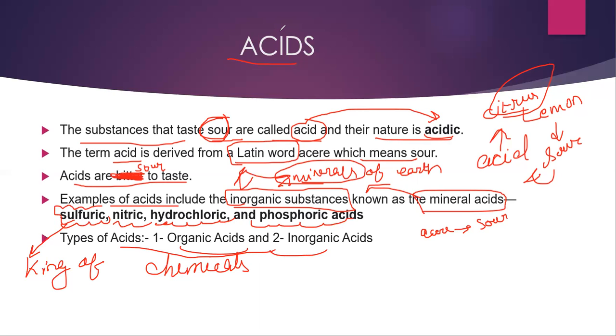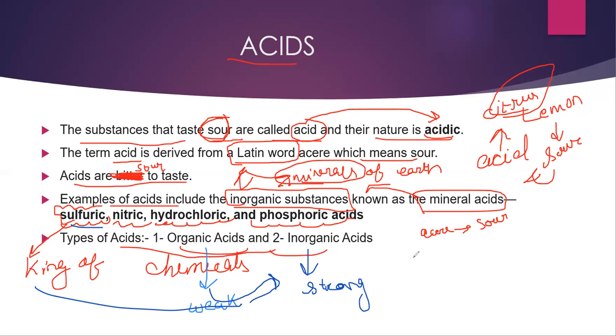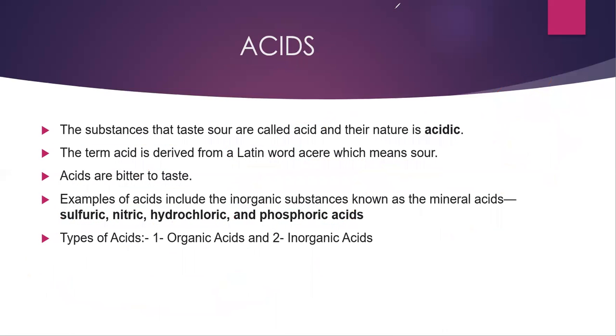Organic acids are not so strong, they are weak, whereas the inorganic ones are very strong because they are from the minerals. Why is sulfuric acid called king of chemicals? It is the strongest acid. We will learn about the pH value and I will explain this more in the part 2 video. Let me clear all this.